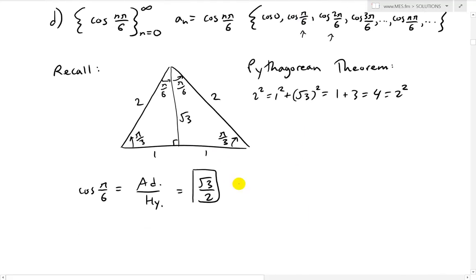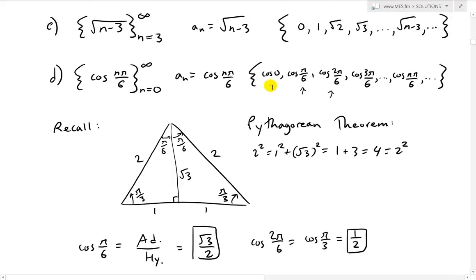The next one is cosine 2 pi over 6. This just equals cosine pi over 3, so the 2 cancels with the 6, which is 2 times 3. Now we look at the adjacent of this one. There's the angle pi over 3, so 1 and 2. Adjacent over hypotenuse, 1 over 2. Like that.